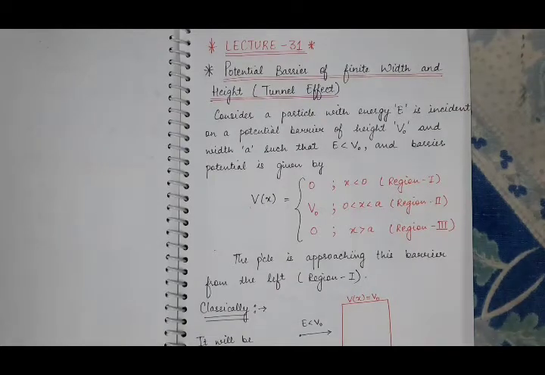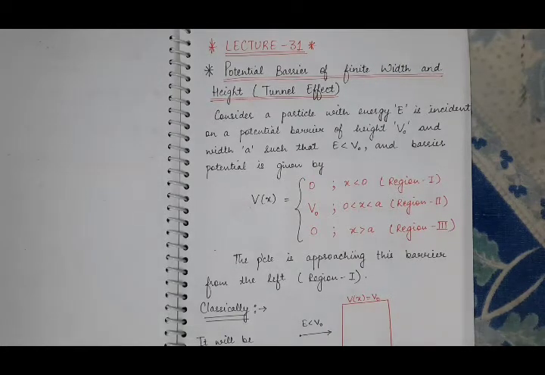Good morning, students. In this lecture 31 of quantum mechanics, we will discuss our next topic, which is potential barrier of a finite width and height. In this, we will incident a particle at a potential barrier of finite width and height having energy E less than the height of the potential barrier. And now we will study this from classical point of view as well as from quantum mechanical point of view, and then we will check how the two points of view differ from each other.